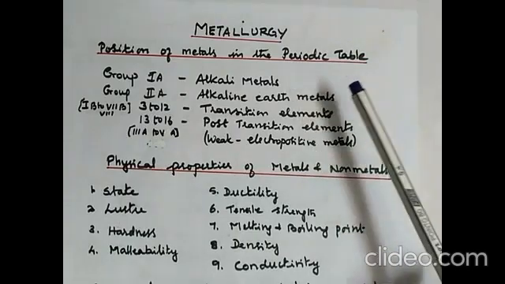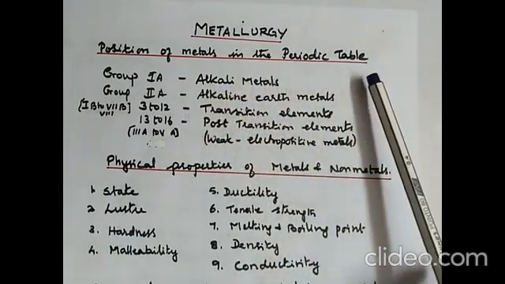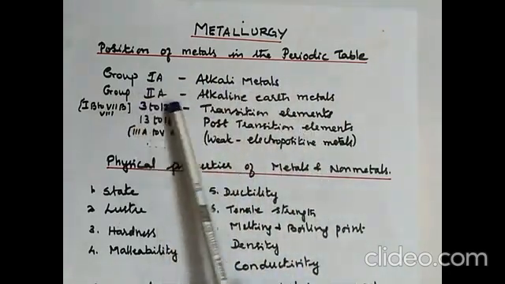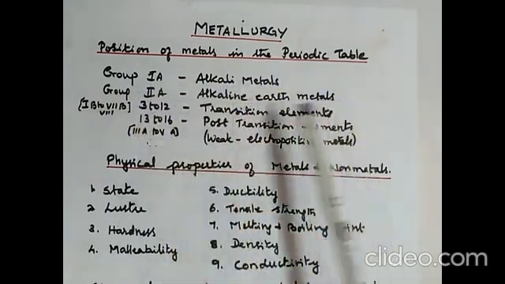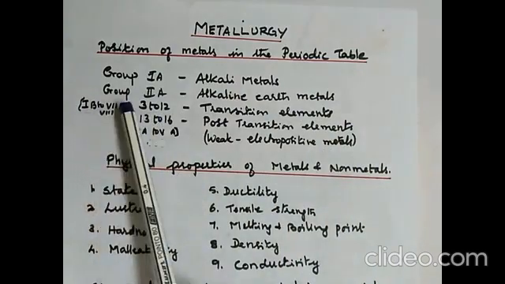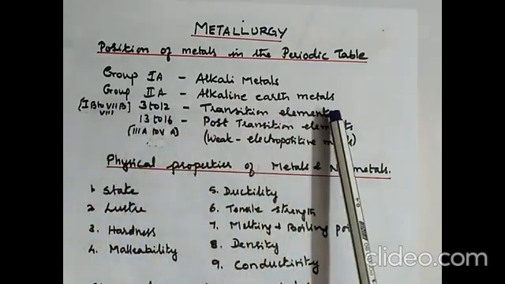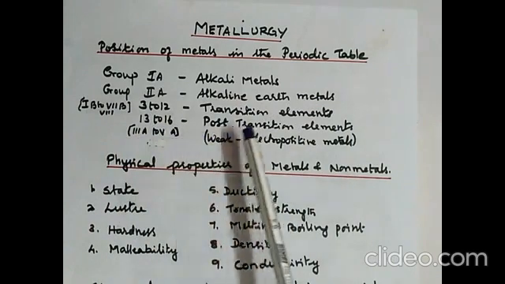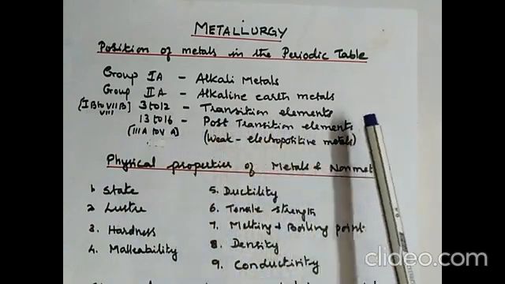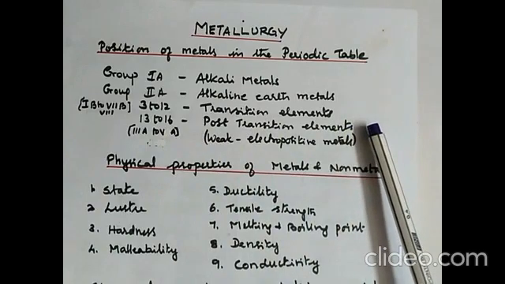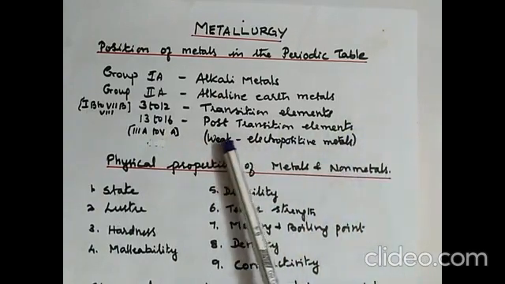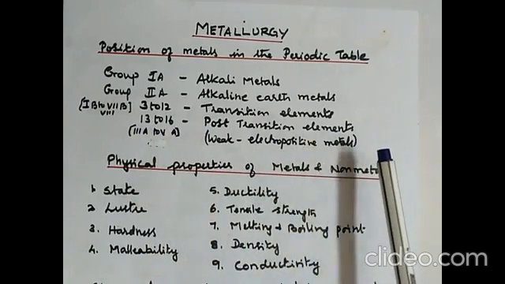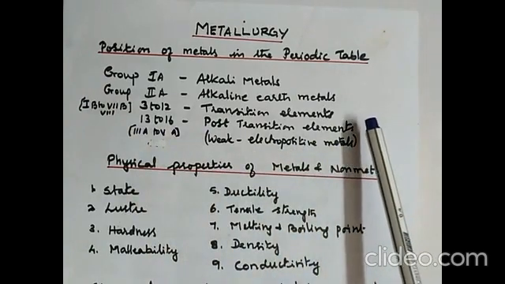Now let us study about the position of metals in the periodic table. In group 1A we have alkali metals, group 2A alkaline earth metals, and groups 3 to 12, that is 1B to 7B and 8, are transition metals. Groups 13 to 16, that is 3A to 5A, have post transition elements, where not only metals but non-metals and even metalloids are found. The metals present in 13 to 16 are weak electropositive metals. So this is the position of metals in the periodic table.